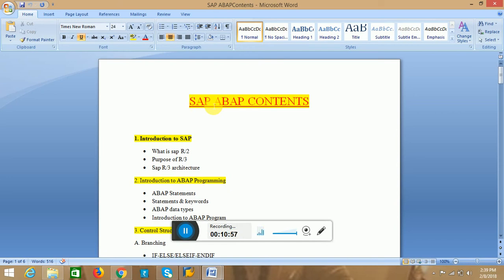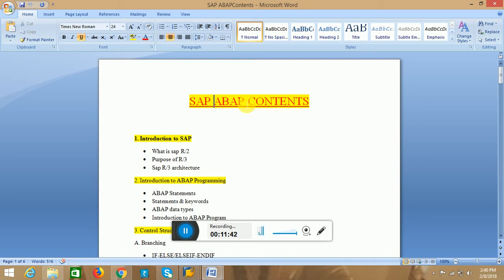The next thing is ABAP. You can ask me why we need to learn ABAP and why we should take it. First of all, ABAP is nothing but the Advanced Business Application Programming language. It is completely business related, which means business related transactions and activities go on in ABAP.